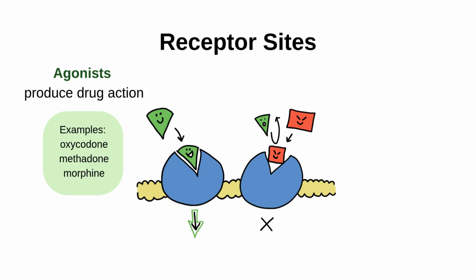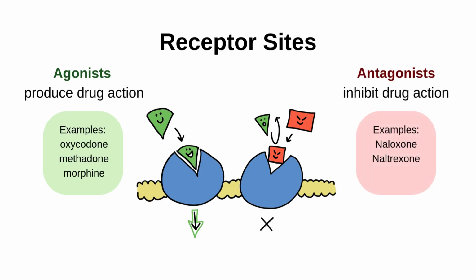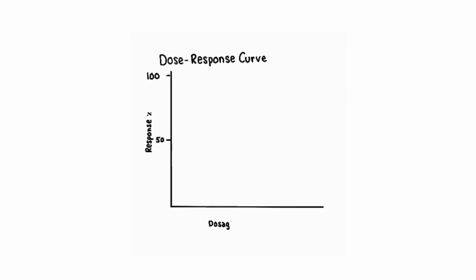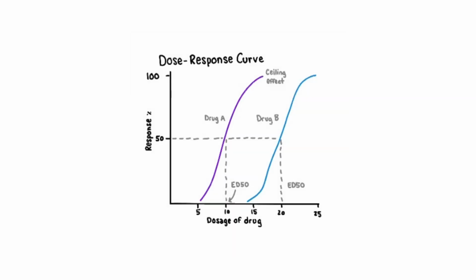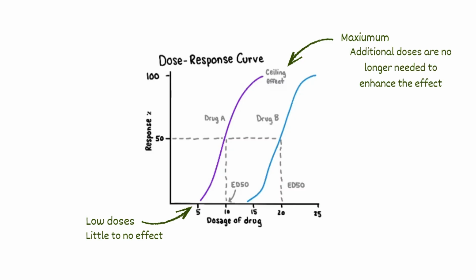Agonists bind to receptor sites and produce an action, while antagonists, or blocking drugs, bind to those receptor sites and prevent an action. A dose-response curve illustrates how a drug's effect changes as the dose increases. At low doses, there may be little or no effect, but as the dose rises, the response increases until it reaches a maximum, the ceiling effect, where additional doses are no longer needed to enhance the effect.